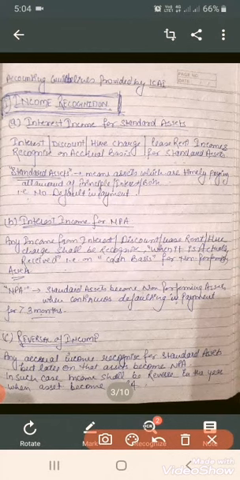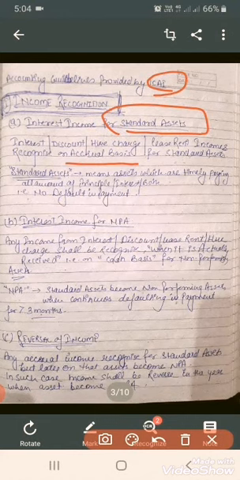So there are 7 types of income that need to be recognized by NBFC, and these guidelines are provided by the ICAI, that is the Institute of Chartered Accountants of India. How shall NBFC recognize their income? In the first case, it is the standard assets. If any income arises from standard assets, then it should be recognized on accrual basis.